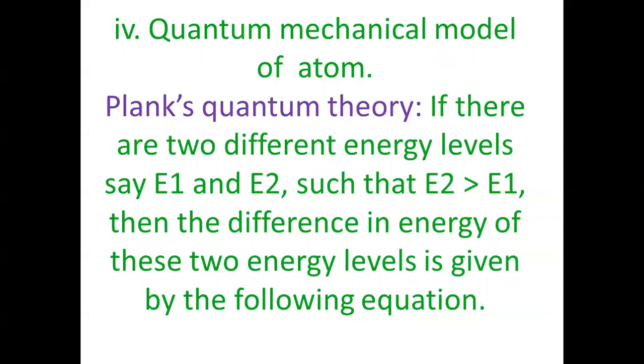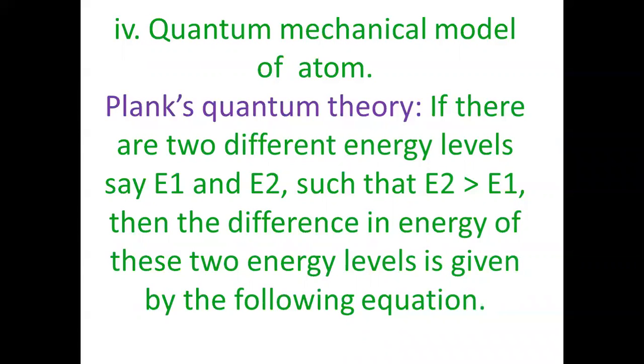According to Planck, if there are two different energy levels, E1 and E2, and E2 is greater than E1, meaning the second energy level has more energy than the first energy level, then there will be some difference in energy of these two levels.